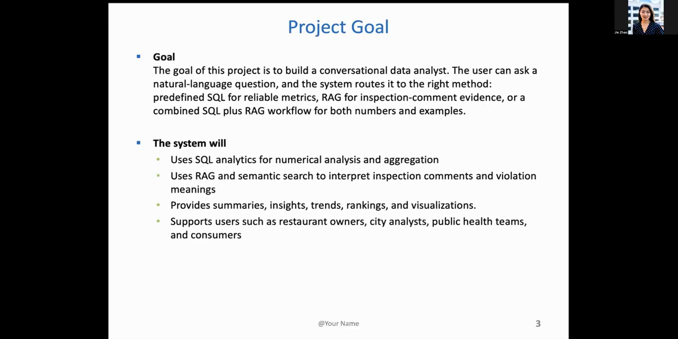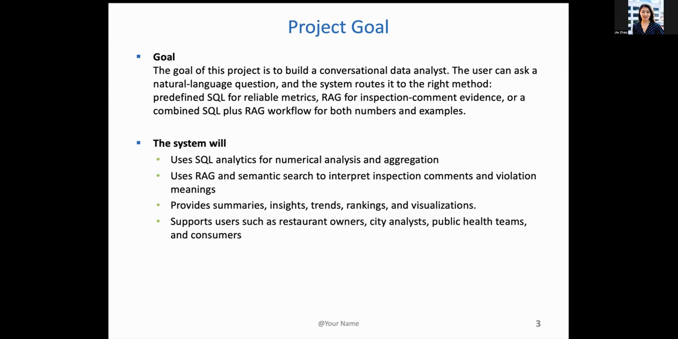So the goal of this project is to help solve those problems. We want to build a conversational data analyst. The user can ask a natural language question, and the system routes to the right method: either predefined SQL for reliable metrics analytics, or RAG for inspection comment evidence, or a combined SQL plus RAG workflow for both numbers and examples.